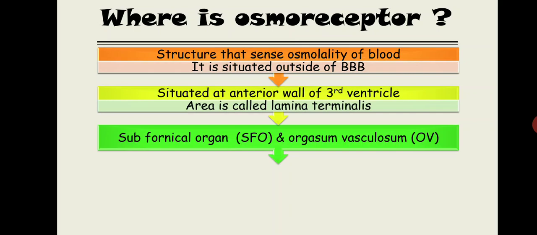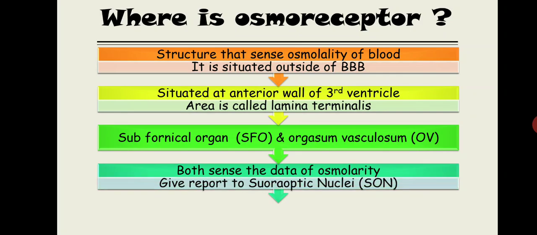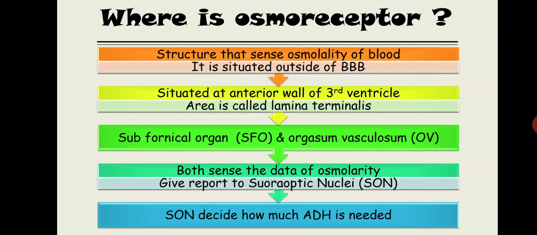SFO and OV. Now this OV, in some books it is written as OVLT. OV stands for organum vasculosum and LT stands for lamina terminalis. These two are the osmoreceptors. Now these structures will sense the osmolarity of the blood, and both sets of data will ultimately go to the supraoptic nuclei. They are going to give the report to the supraoptic nuclei, and the supraoptic nuclei will decide how much ADH will be needed inside the circulation.